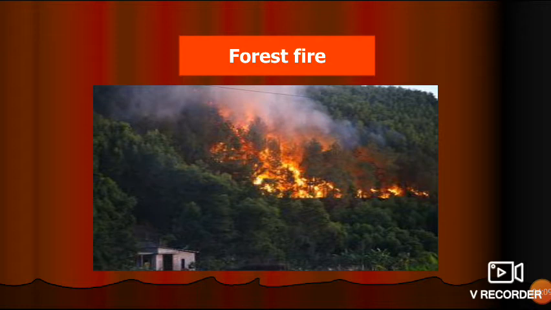Again, forest fire, this is again accidental. This is not happening at regular intervals of time. Recently we saw that there was a forest fire in Australia, and it was very deadly to all living organisms, and anyhow they managed to control it. But this is again an example of non-periodic changes.